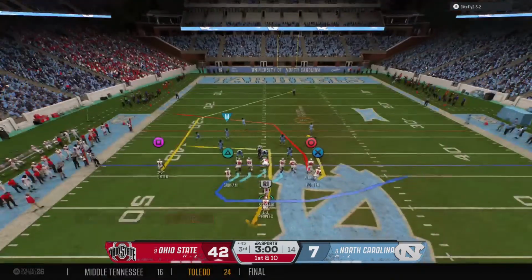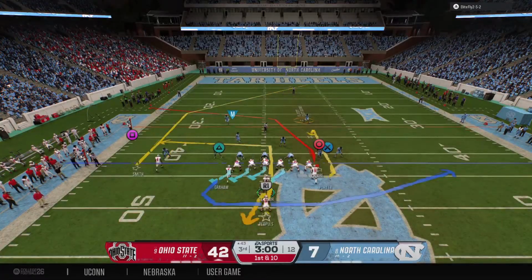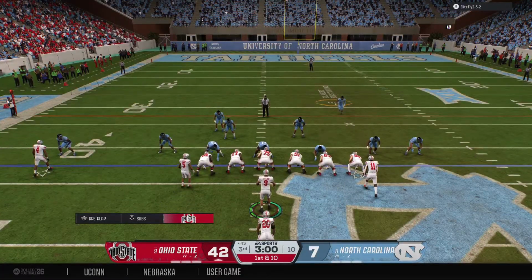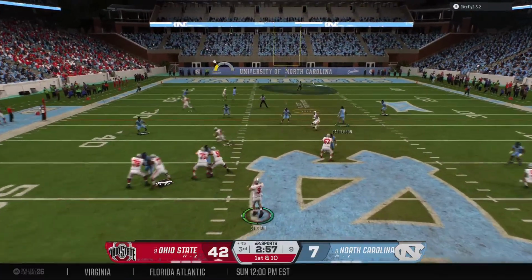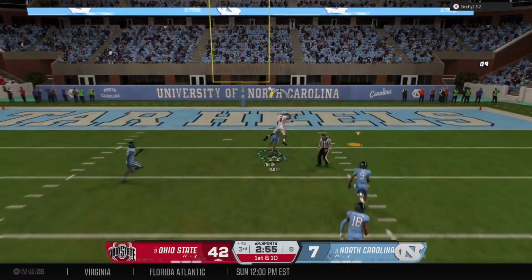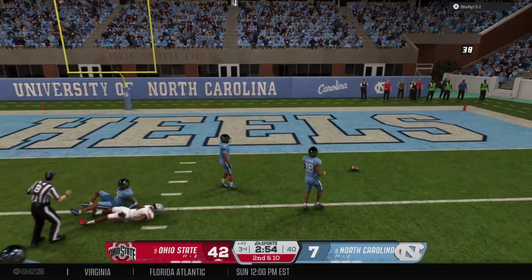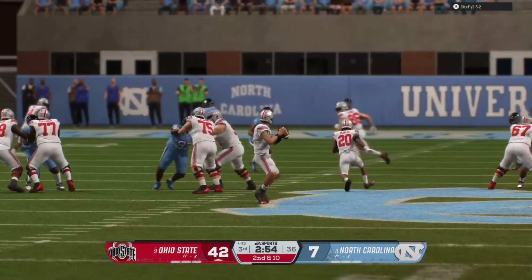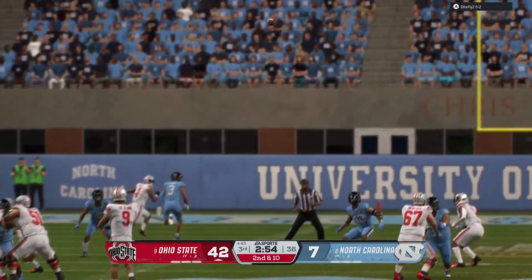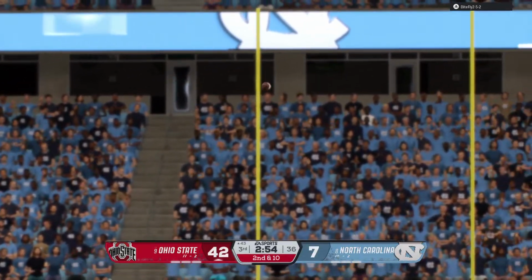Okay, here comes the Ohio State offense back on the field. This group has been clicking. They've really built momentum. Can the defense make adjustments? Come up with a stop here. He's looking deep here. And the pass is dropped. Would have been a big game, but he couldn't hold on.